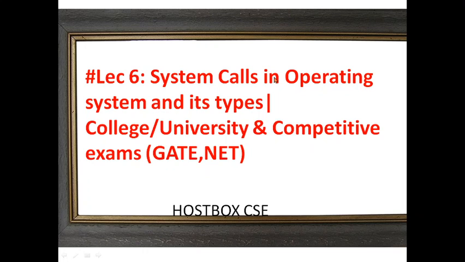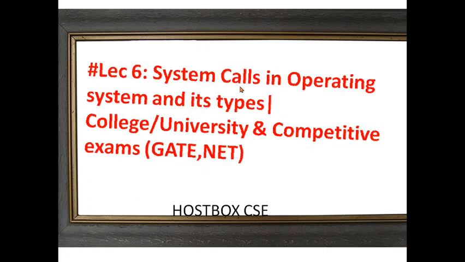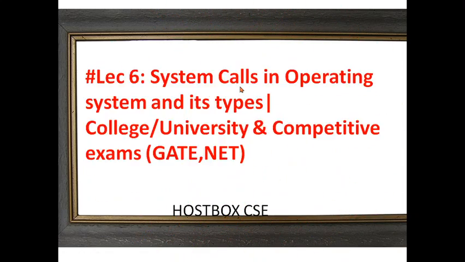And today we are going to see the important topic in operating system called system calls. What is a system call? How does the system call work? Why do we need system calls? At last, the types of system calls. These are very important. You should understand them, and they are common for operating system exams. Let's go for system calls today.